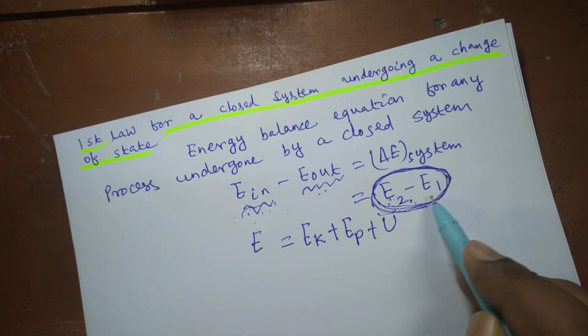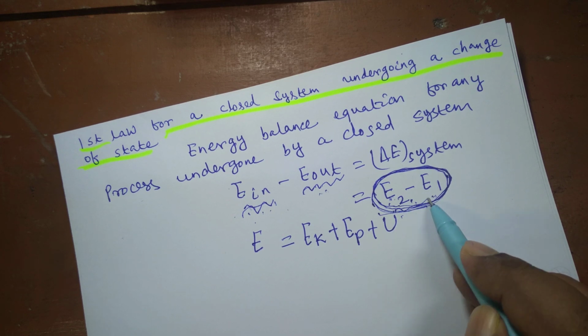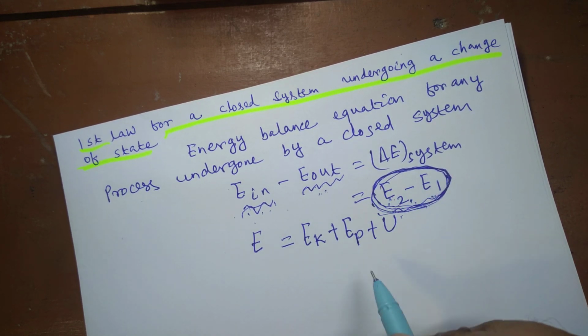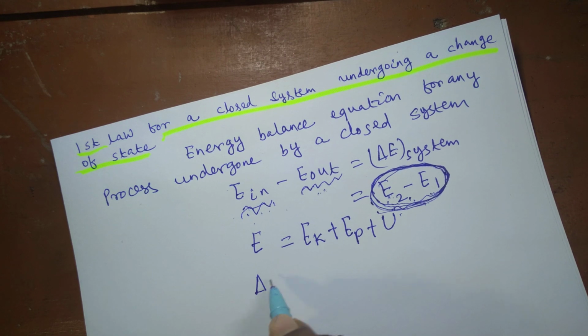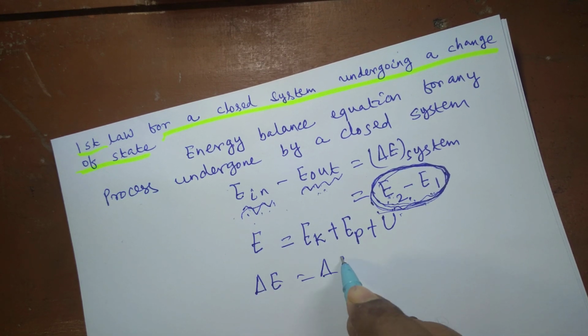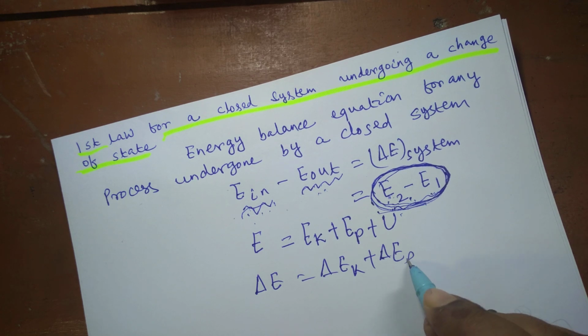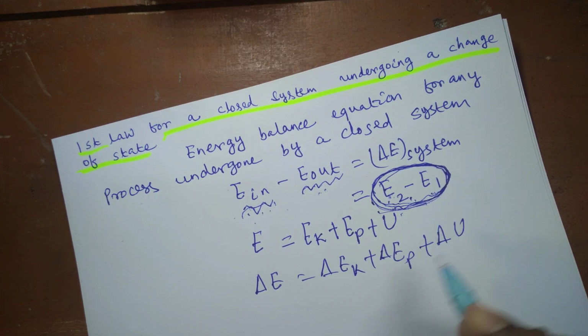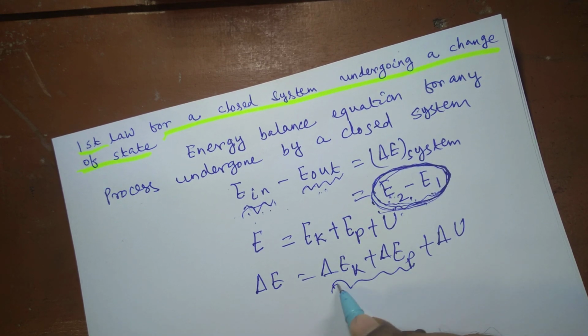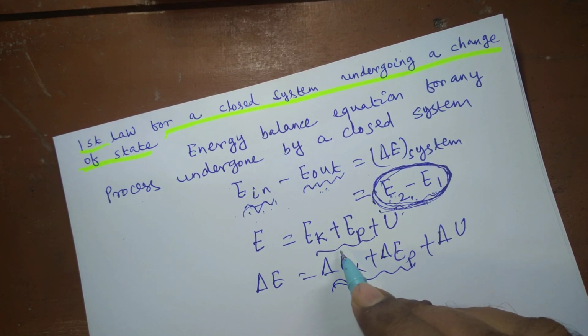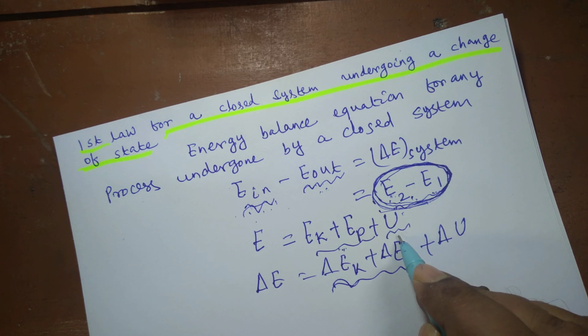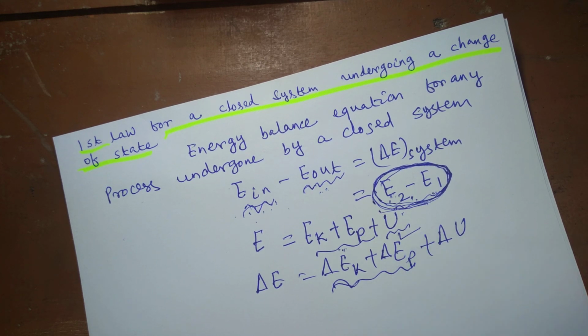But this E2 minus E1 is the change in energy of the system, and delta E will become delta Ek plus delta Ep plus delta U. These two are macroscopic forms of energy, and this is the microscopic mode of energy, that means energy contained in the molecular structure of the system.